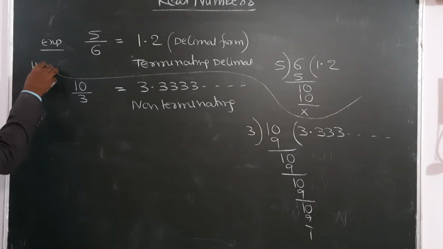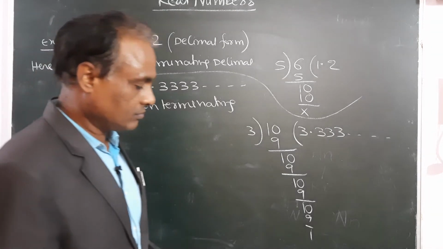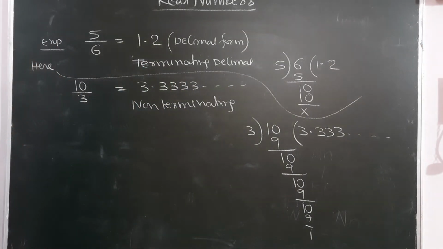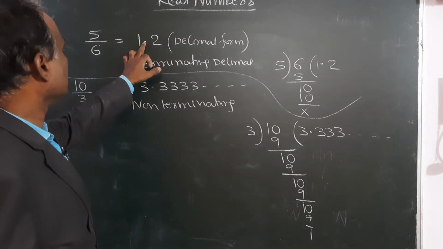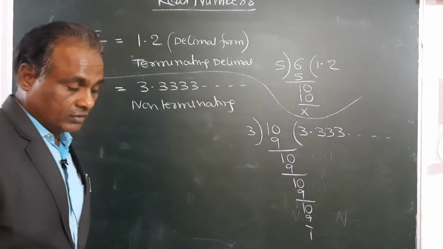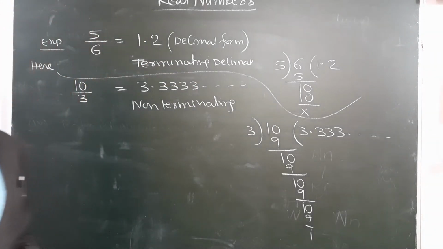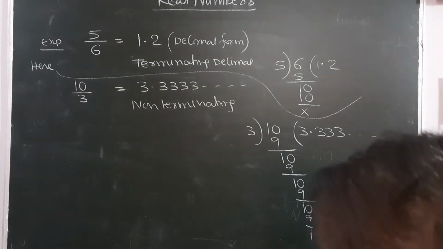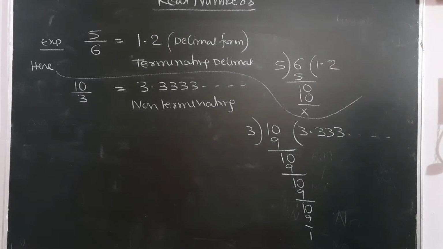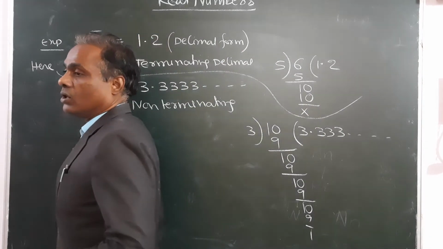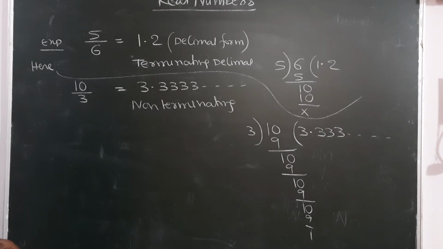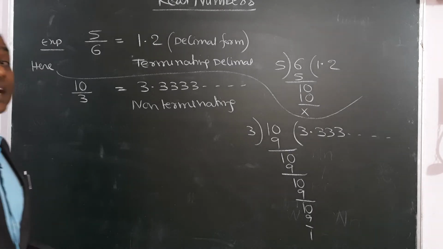Then write down here: the number of digits after the decimal are limited or countable, then this is called a terminating decimal.